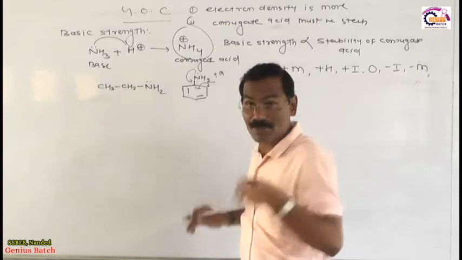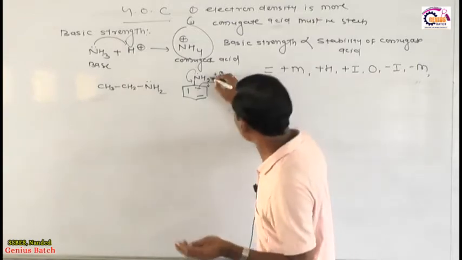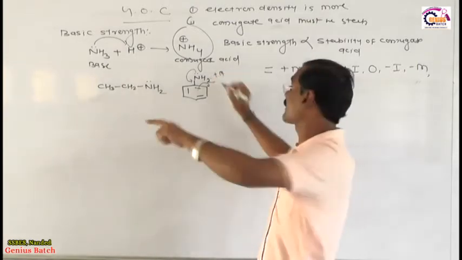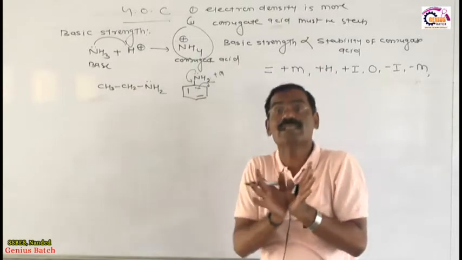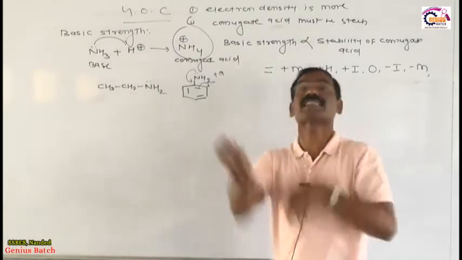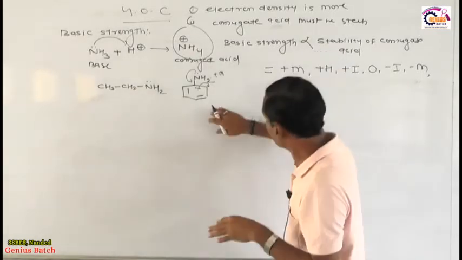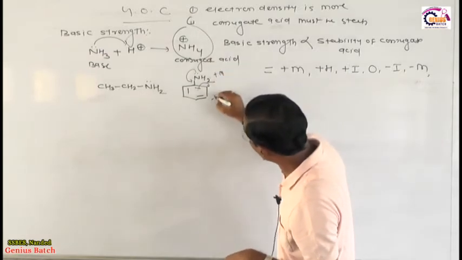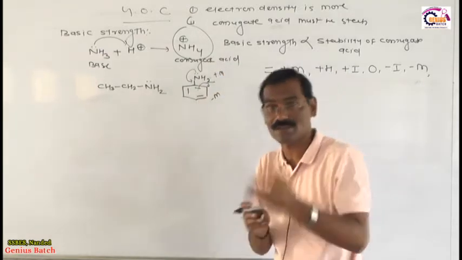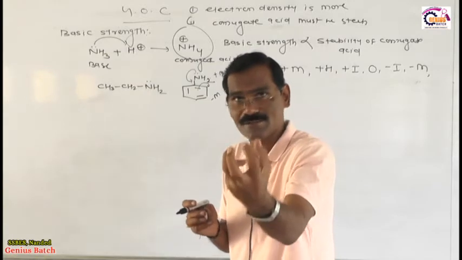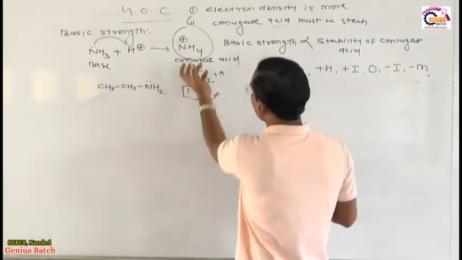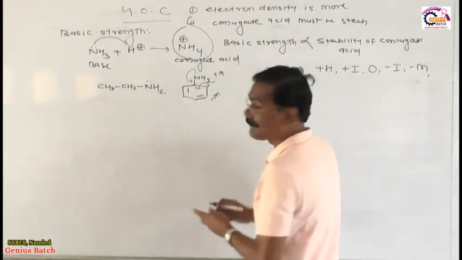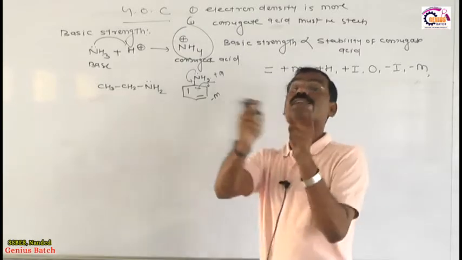लेकिन अभी अपन क्या कर रहे हैं? Now we are explaining the strength of NH2, not benzene, the strength of NH2. जब NH2 बेंजीन को इलेक्ट्रॉन दे रहा है, इसका मतलब बेंजीन NH2 से ले रहा है ना, मतलब बेंजीन NH2 को निगेटिव मेसोमेरिक करेगा, because benzene withdraws electrons from NH2, yes or no? And whenever the benzene withdraws electrons from NH2, it means benzene creates a negative mesomeric effect toward the NH2.